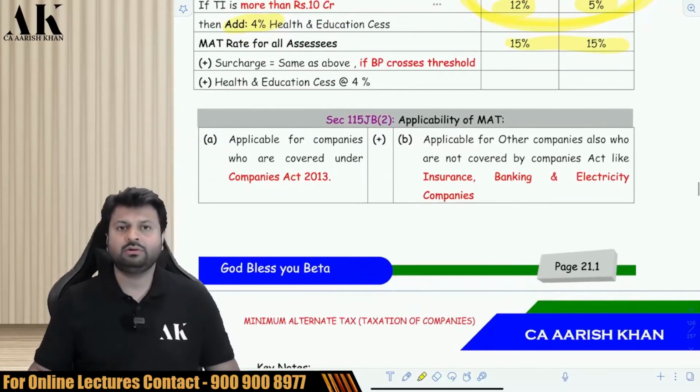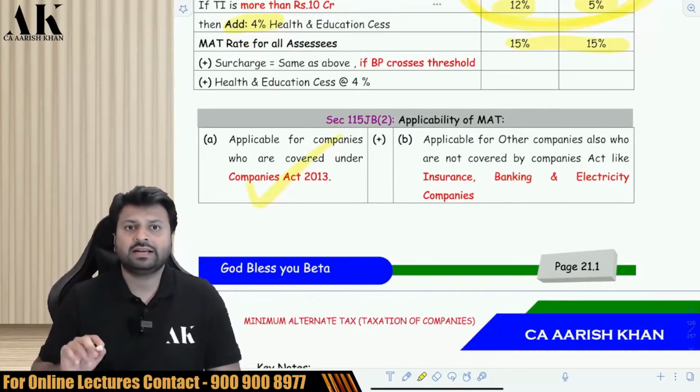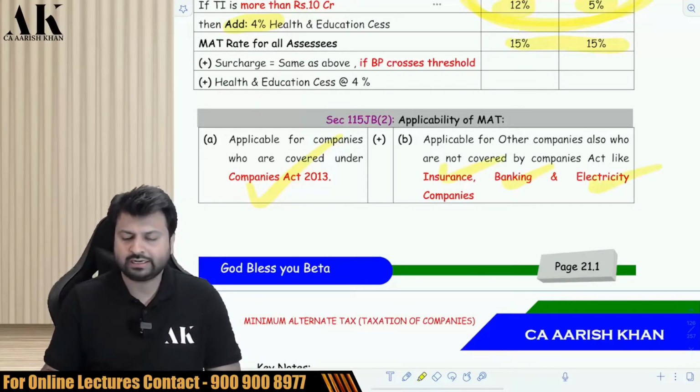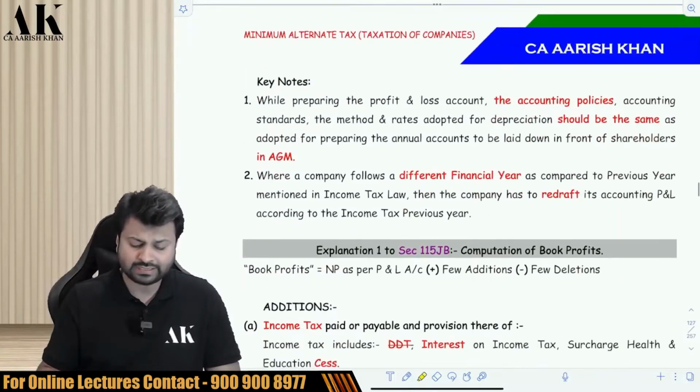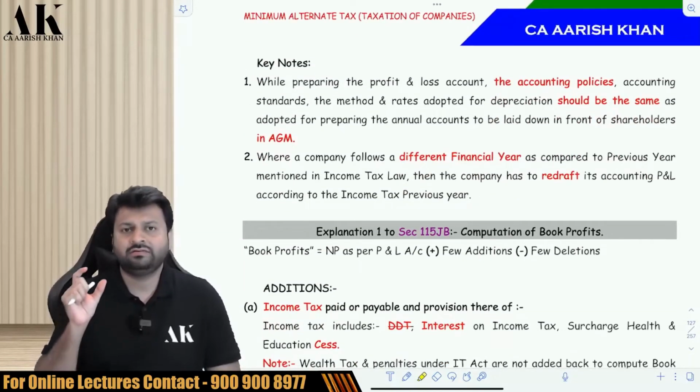Now, is MAT applicable to every company? Yes, MAT is applicable to every company. Whether Companies Act is applicable, then also it is applicable. If Companies Act is not applicable, if some other act is applicable to a company, like a Banking Act, Insurance Act, Electricity Act, then also MAT is applicable. Okay. So in MAT, what happens is you pay tax at the rate of 15% of book profit.